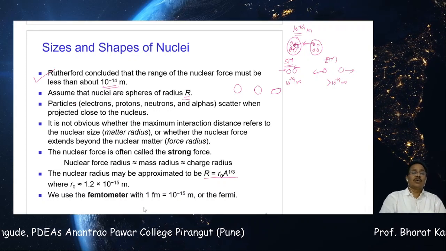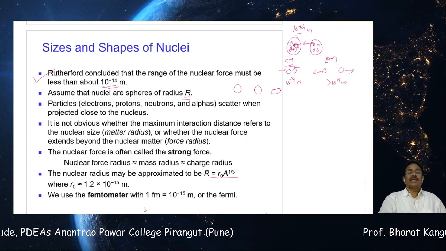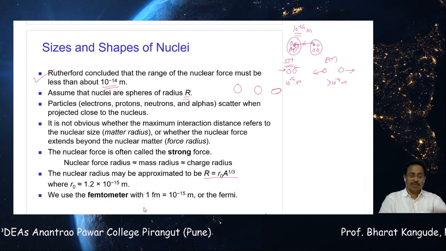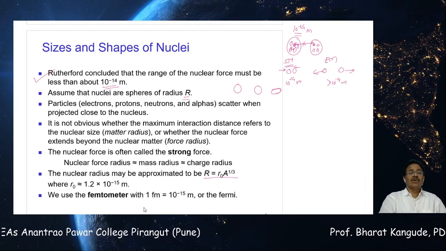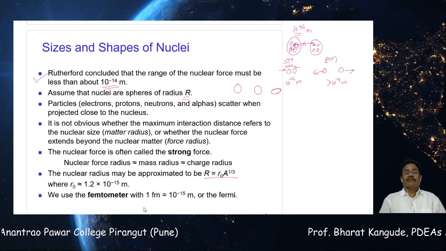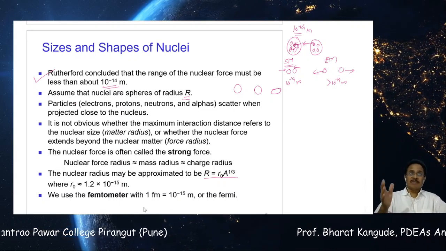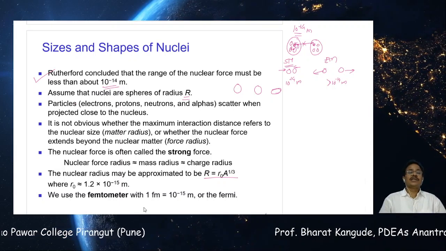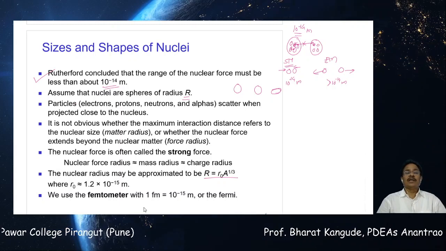Then particles, protons, electrons, neutrons and alphas scatter when projected close to the nucleus. That is what we have seen in the earlier slide. It is not obvious whether the maximum interaction distance refers to the nuclear size, that is the actual matter radius, or whether the nuclear force extends beyond the nuclear matter, that is the force radius.